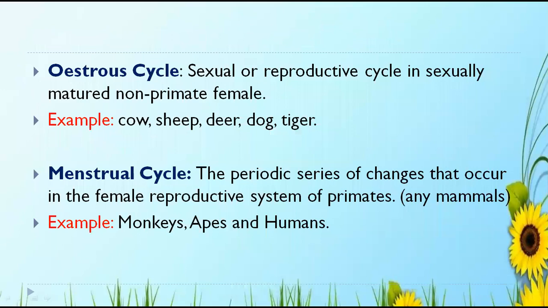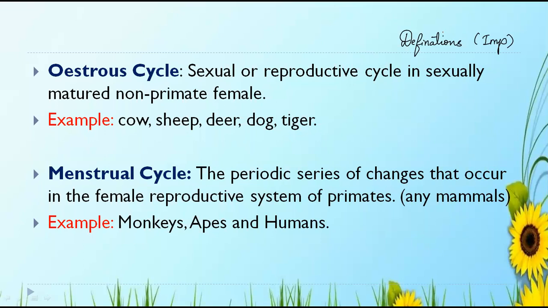So definitions are important here, students. The estrous or sexual reproductive cycle occurs in sexually matured non-primate females. It is a reproductive cycle which occurs in these non-primate female mammals: cow, sheep, deer, dog, tiger.